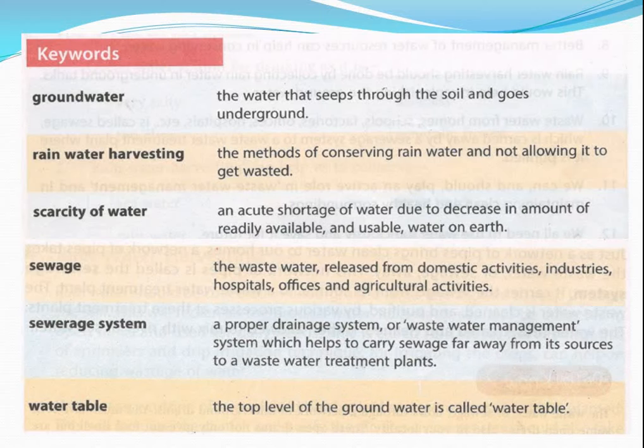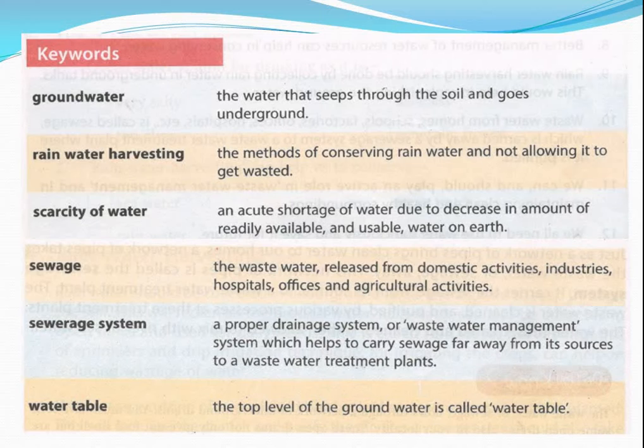What is groundwater? The water that seeps through the soil and goes underground is called groundwater. Rainwater harvesting: the method of conserving rainwater and not allowing it to get wasted. Scarcity of water: shortage of water, or decrease in the amount of readily available and usable water on earth. Sewage: the waste water released from domestic activities, industries, hospitals, offices, agricultural activities, etc. is called sewage. It is the waste water.